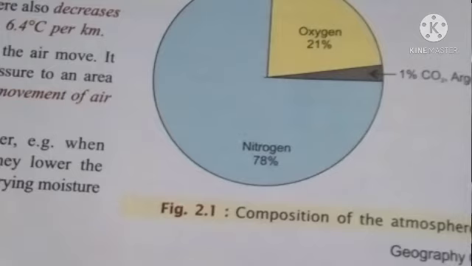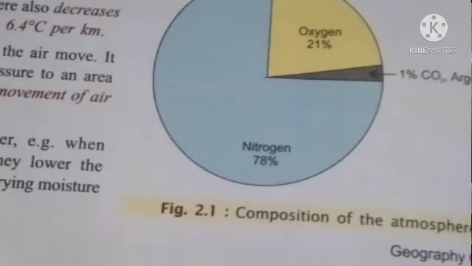Troposphere. The term troposphere means the region of mixing. It is the lowest atmospheric layer, in which we live. The average height of the troposphere is about 14 km above sea level, and its height varies from place to place. The troposphere consists of dust particles which serve as nuclear centers around which the water vapors condense to form cloud particles.